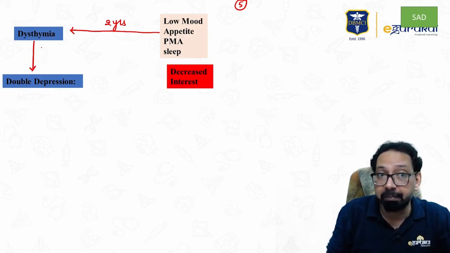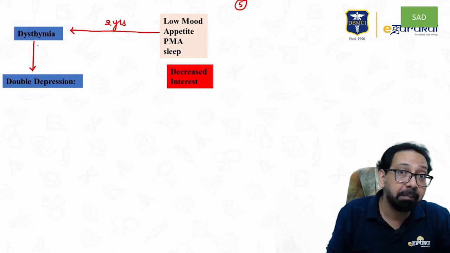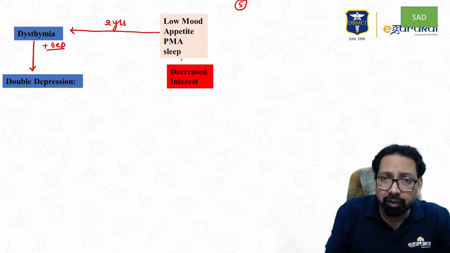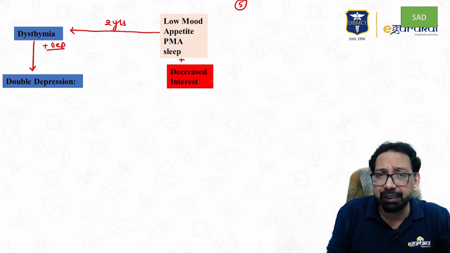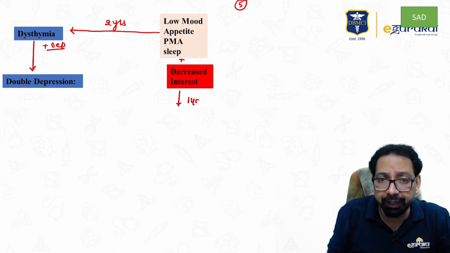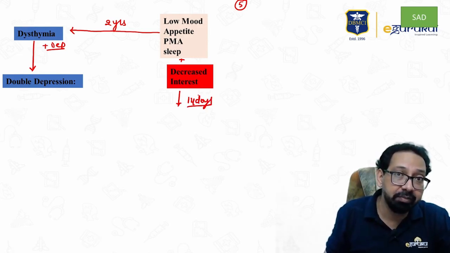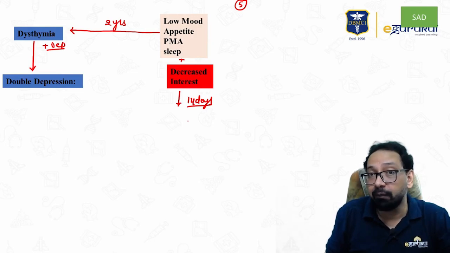Double depression is dysthymia plus depression. These 5 symptoms, the diagnostic criteria of depression, are fulfilled if the symptoms are present for 14 days. To make the diagnosis of major depressive disorder, the duration should be 14 days.